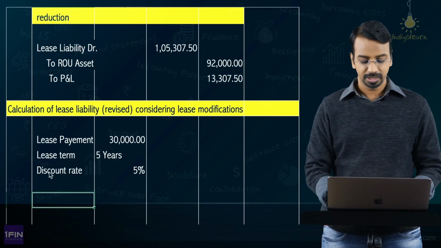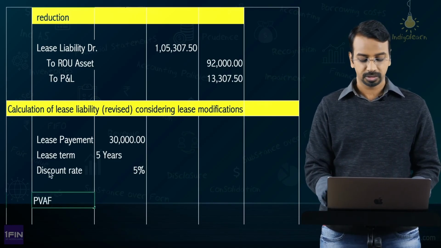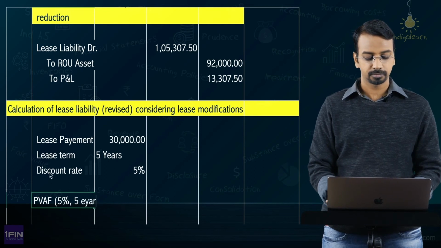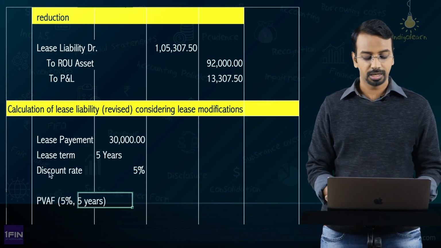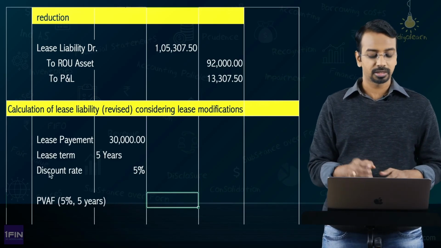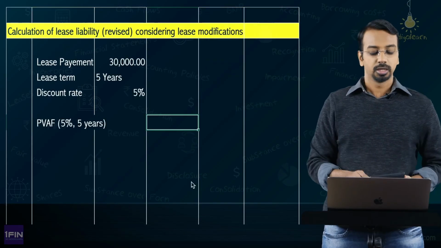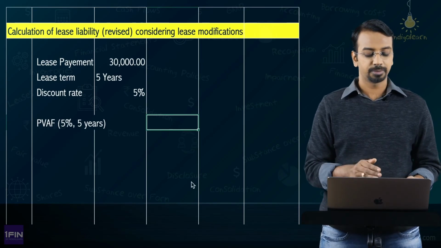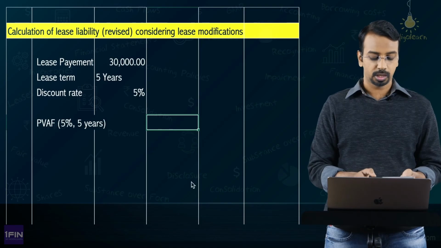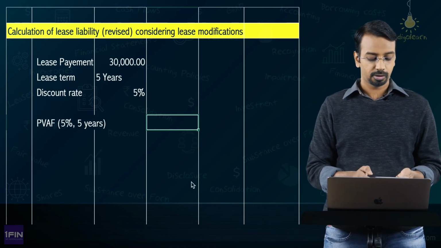So, let us calculate present value annuity factor of 5% for 5 years. Okay. So, now I will not be using Excel because that was for initial calculations. What is the present value annuity factor at 5% for 5 years? 1 divided by 1.05, 1, 2, 3, 4, 5.